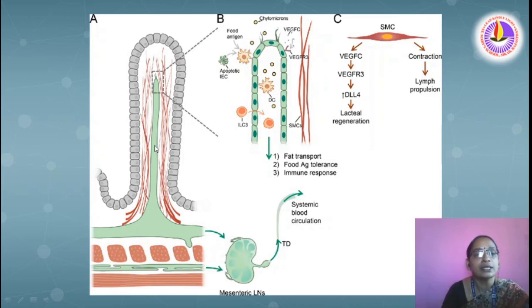Let us see what is the significance of the lymphatic system. So the lymphatic system primarily serves the return of tissue fluid into the blood. If there is no lymphatic return, the blood volume would be reduced. Actually, the blood volume remains the same because of the presence of this tissue fluid. So it avoids leakage at the capillary level.